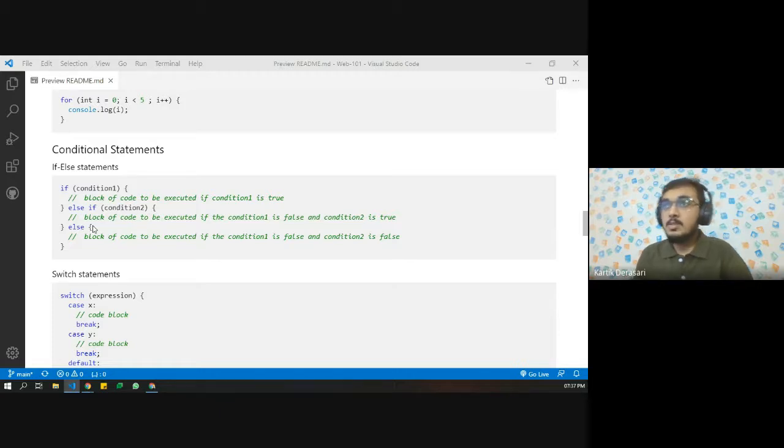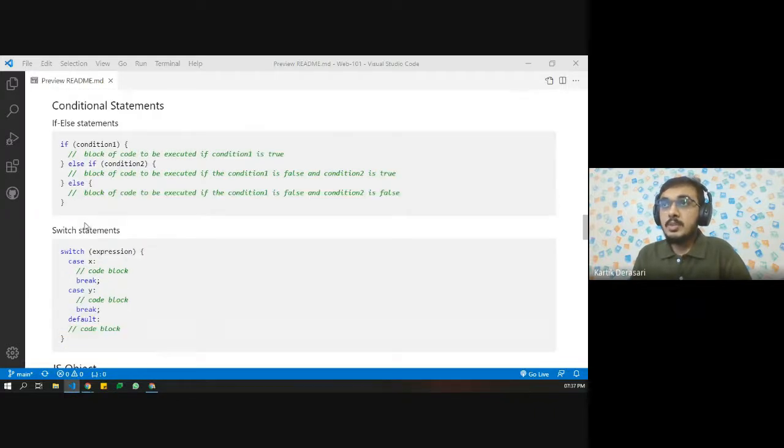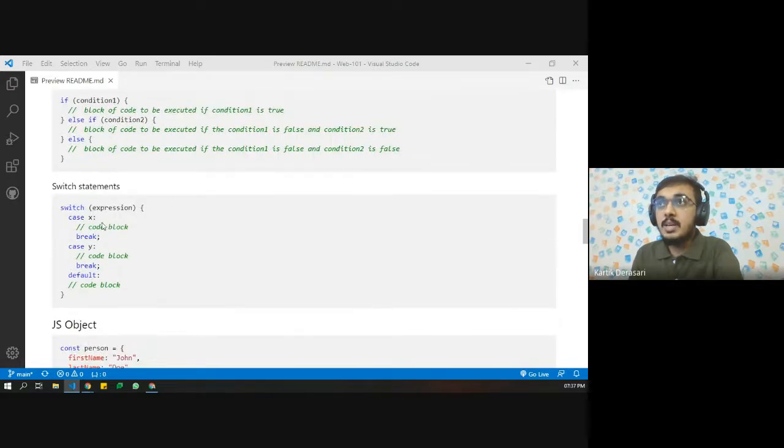Okay. Coming to the next part, switch statements. Let's say that here we have condition 1, we have condition 2. For example, if we have a very huge number of conditions, at that time it's very lengthy to write if else, else if, else if, else if, and else. So what we can do is define different cases.